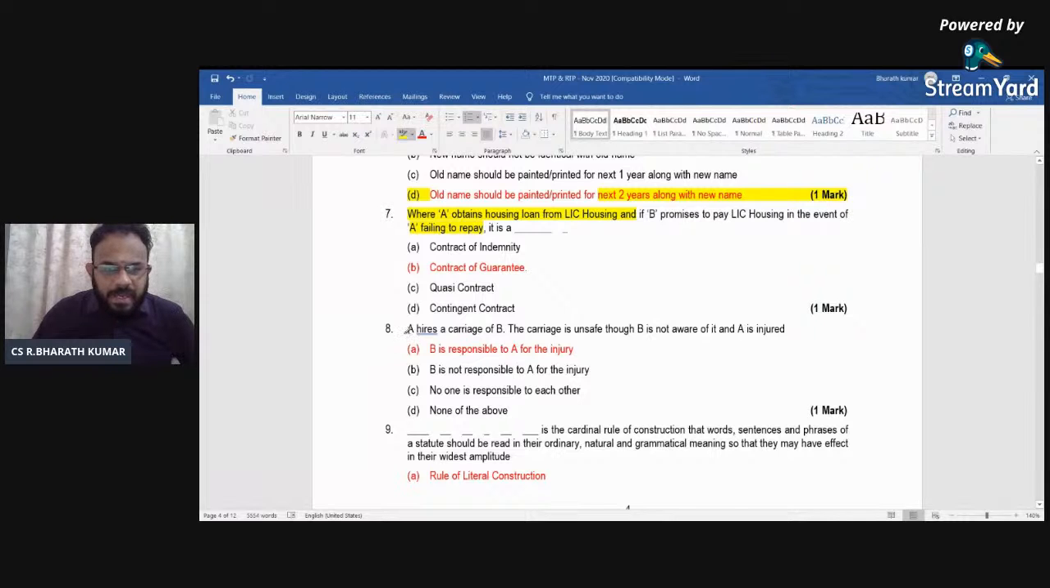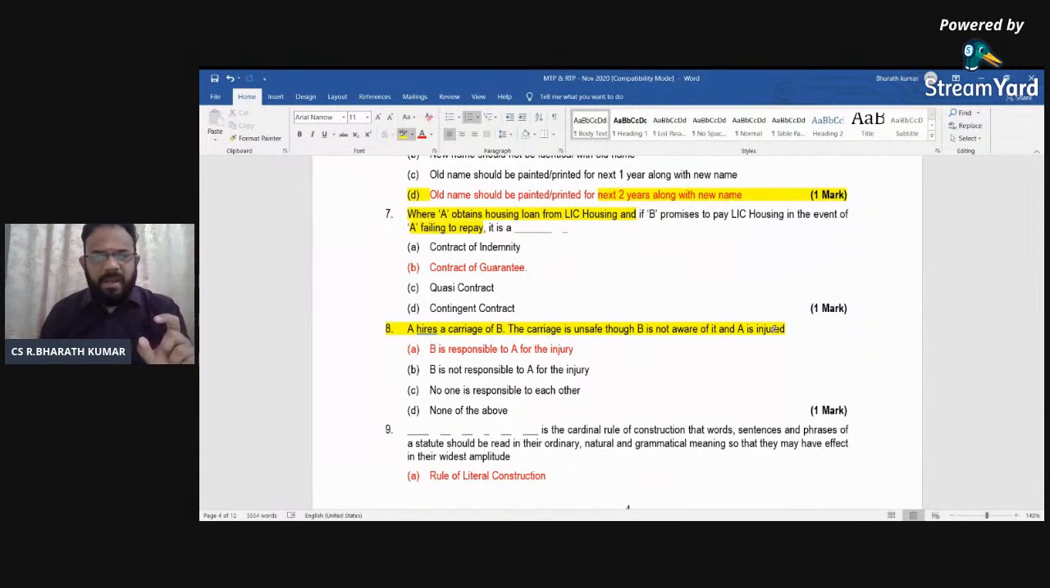A hires a carriage of B. The carriage is unsafe, though B is not aware of it, and A is injured. Okay, A hires a carriage of B. B does not know that A is going to be injured, but somehow A got injured. B cannot escape his liability and say, sorry, I do not know that the carriage is unsafe. Definitely B is responsible to A for the injury. So you should definitely know whether he is knowing it or not.